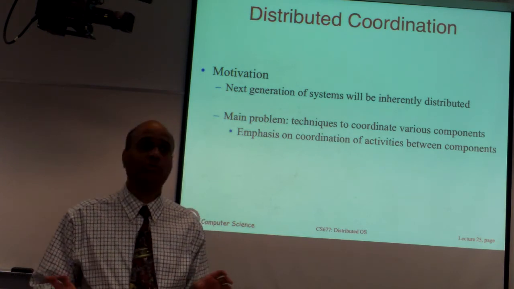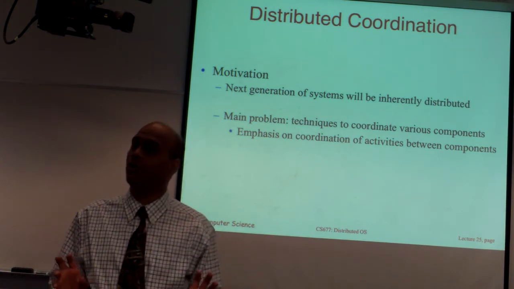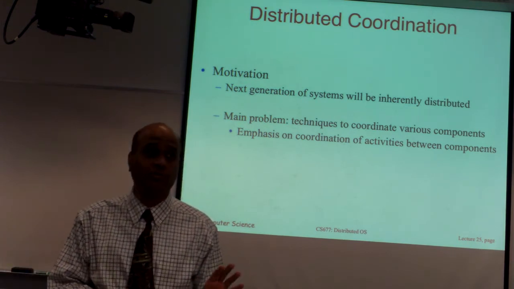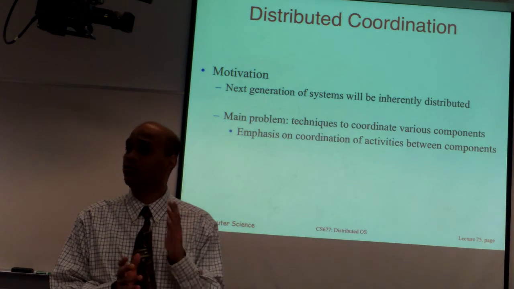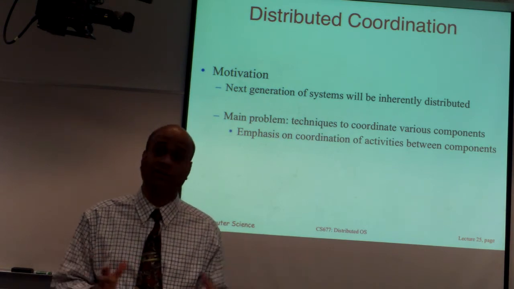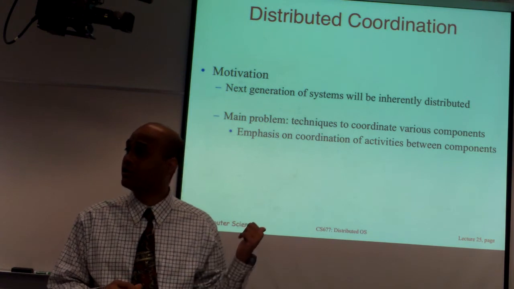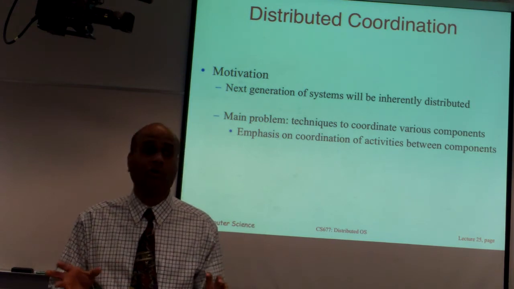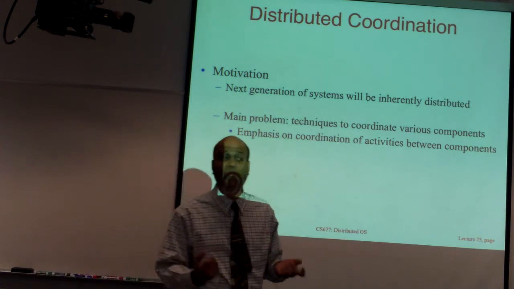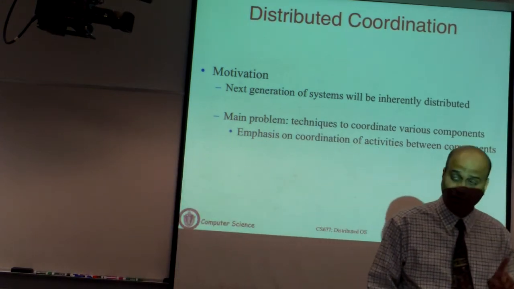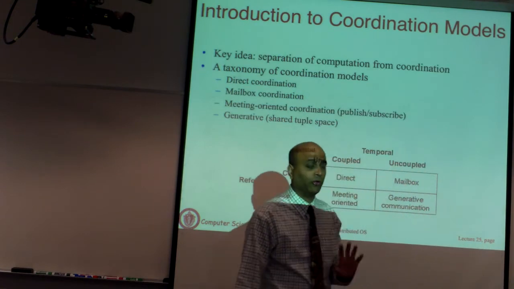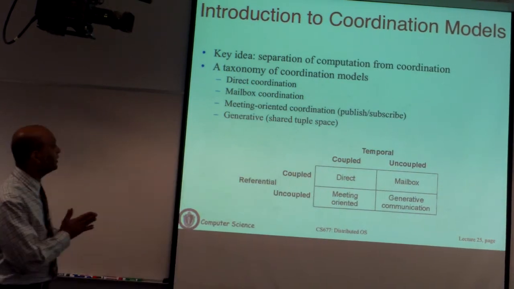By loosely coupled, we mean that we don't know which component will talk to which other component when we even write the application. Mostly when you write a client-server application, you know that the client part of the code is going to talk to the server part of the code, and that's how it is written. In distributed coordination system, you have components, but you don't know who is going to talk to whom a priori. This happens at runtime. And we'll see why that is important, why we even need to write applications like that. But before we do that, let me give you some example here.